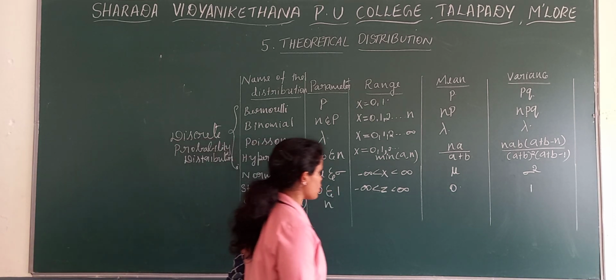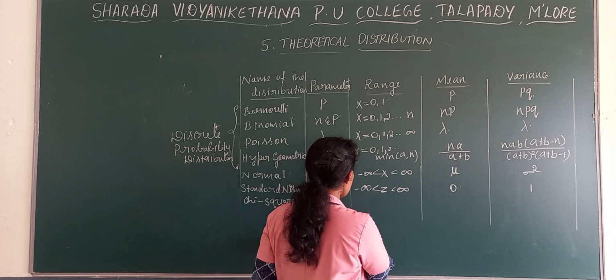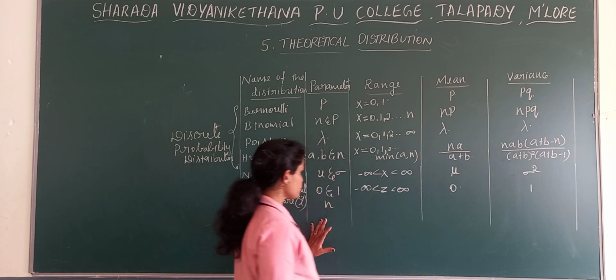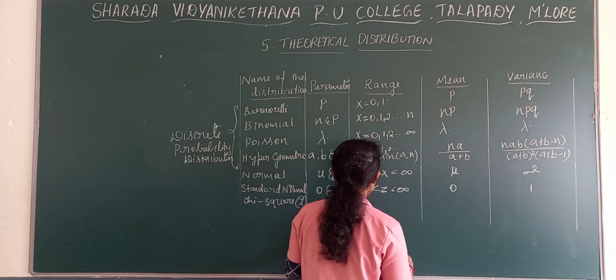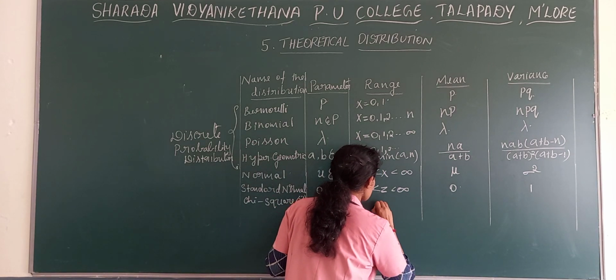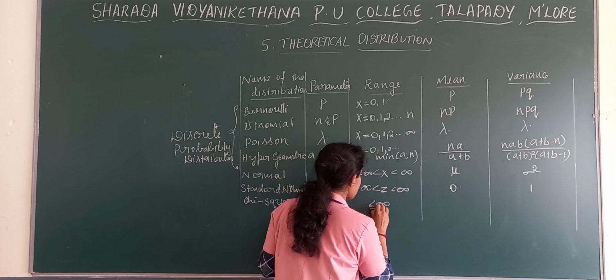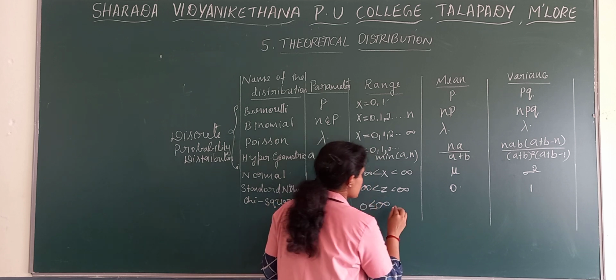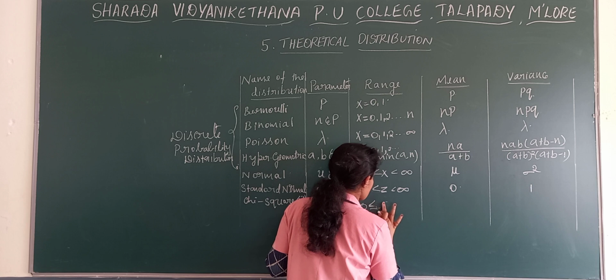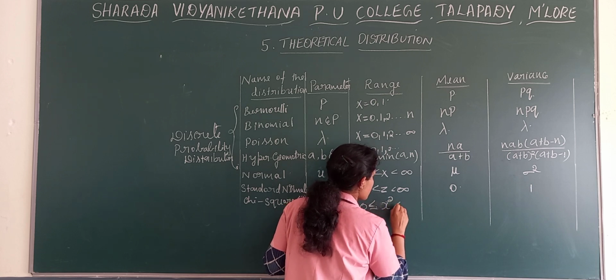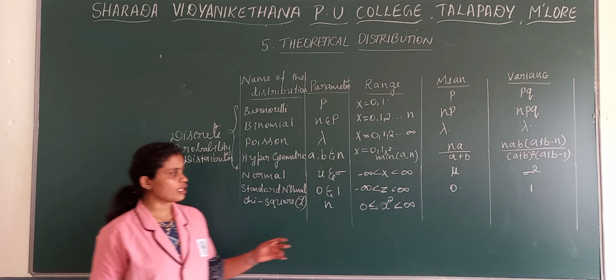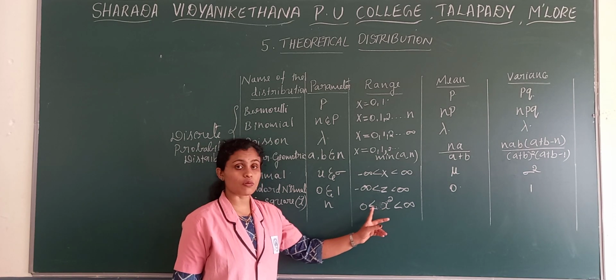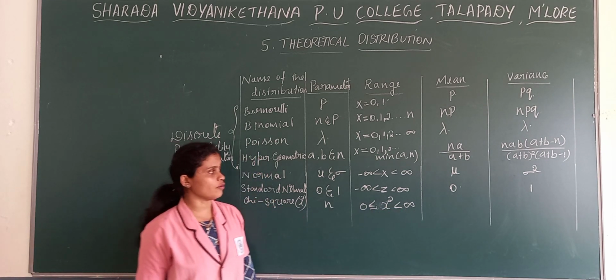And what is the range of chi-square distribution? The range is greater than or equal to 0 to infinity. Chi-square is greater than or equal to 0 but lesser than infinity.